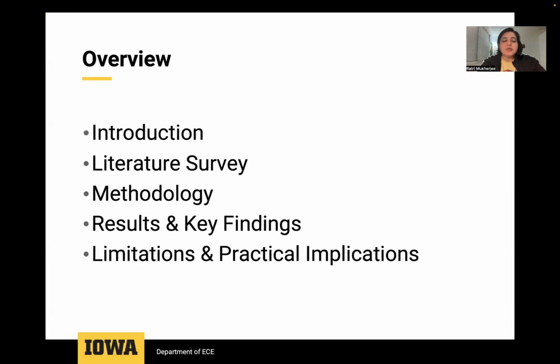I'm going to start with defining the problem. We'll discuss the methodology in detail and move into the key findings and results of the work. We'll also talk about the limitations and conclude with practical implications.